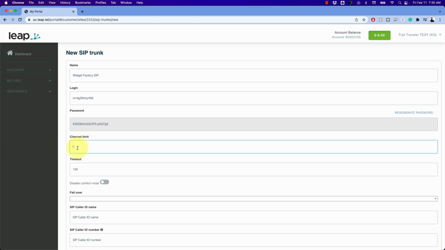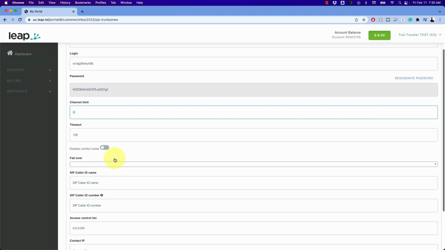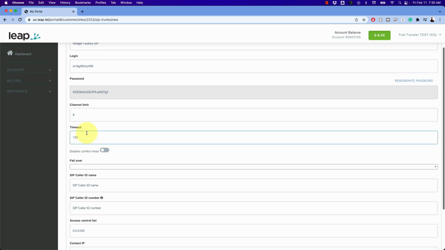How many lines are going to be going into that, that we're going to allow? I think I'm going to allow 6 channels going into that, not 66, 6. And the timeout: how long should it try to send a call there before it fails over? I typically want this to be fairly short, because once the phone system grabs it and starts processing it on their end, then we don't really need to worry about it on this end. We just want to give it a good effort. So I'm just going to give it like 20 seconds.